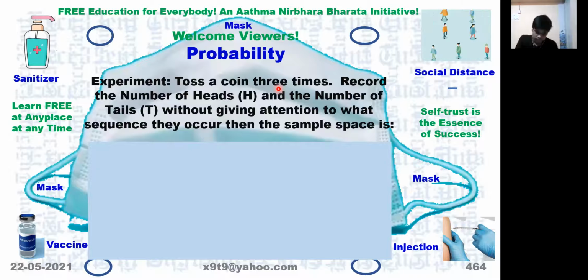You can look at the earlier sample space and now you can write the one without giving importance to the sequence in which the head and tail have come, except that we only consider how many number of times head has come, how many number of times tail has come.